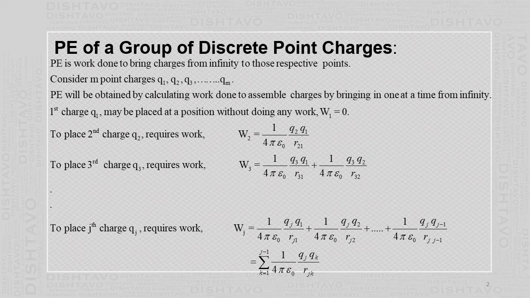Example, suppose only one charge is there. If you take it to infinity, and no other charge system is there, and then you bring it back to that point, no work is done because there are no other charges, so there is no force. Displacement is there, force is not there, so no work is done. So it does not possess any potential energy.